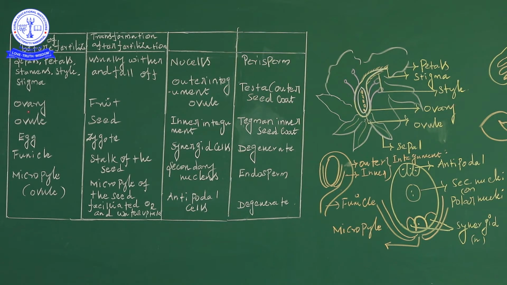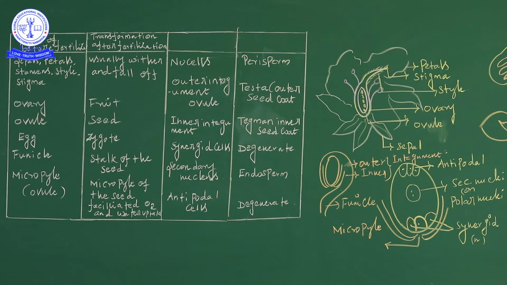As the differentiation between gymnosperm and angiosperm, gymno means open and angio means box. So in gymnosperm the ovary is absent, so naked ovule and naked seed are present in gymnosperm. The ovary is absent in gymnosperm but present in angiosperm, where it forms a fruit.